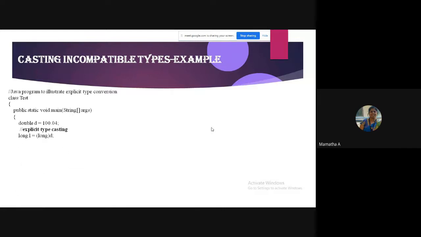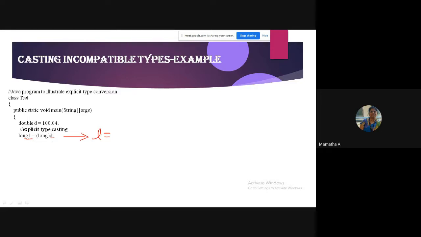When I store D, which is 100.04, to long, can anybody guess what will happen? What does L contain, students?